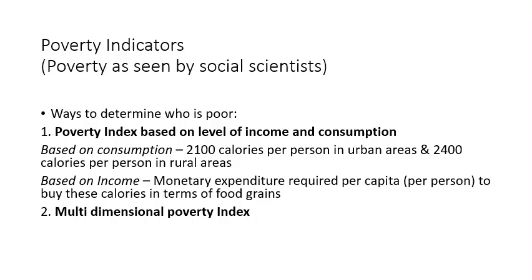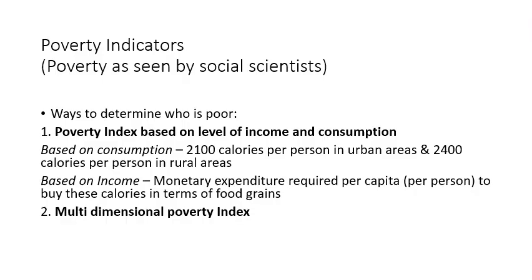Next, poverty indicators. How do we define who is actually poor? We are talking that somebody who is not having food, he is poor. Somebody who is not able to access food or facilities, he is poor. Somebody who is not having a job, he is poor. But you may be thinking, what is the definition of poverty?